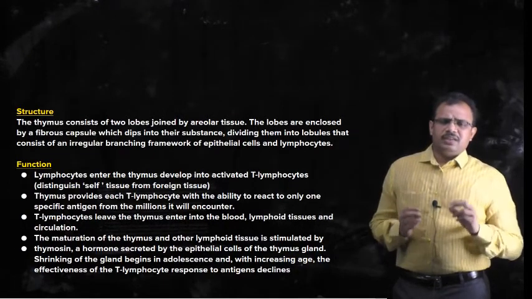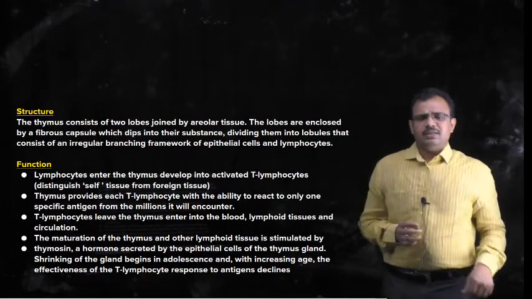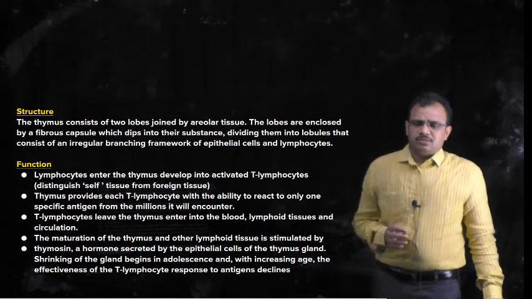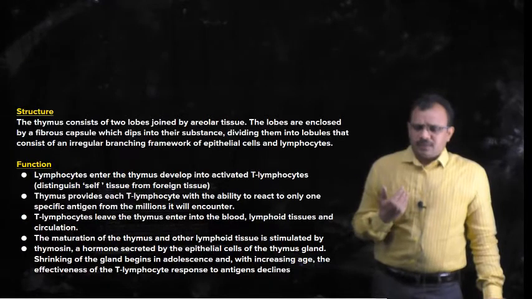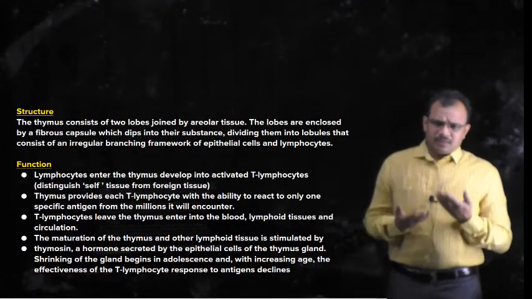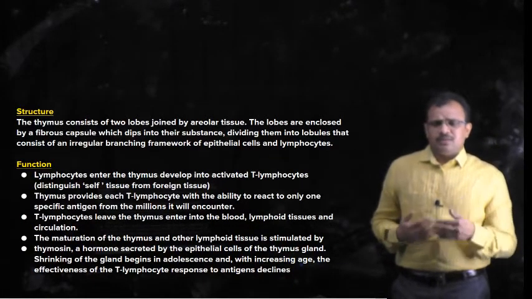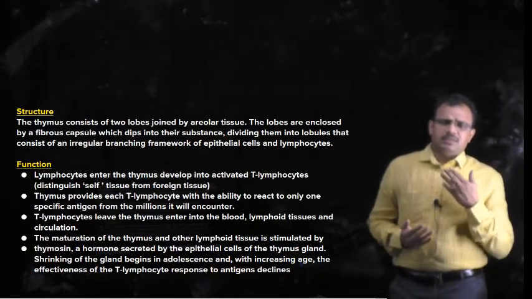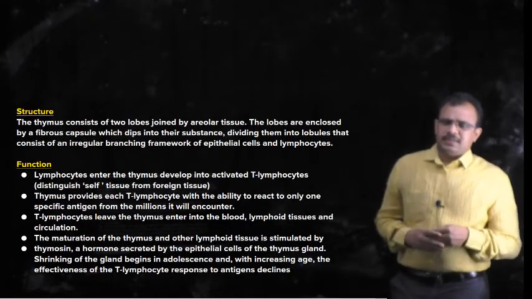Once the T lymphocytes are matured, they leave the thymus gland, enter into the blood, enter into the lymphoid tissue, and enter into the circulation. All these things occur once the T lymphocytes are produced from the thymus gland.